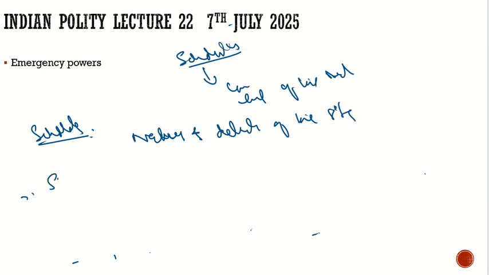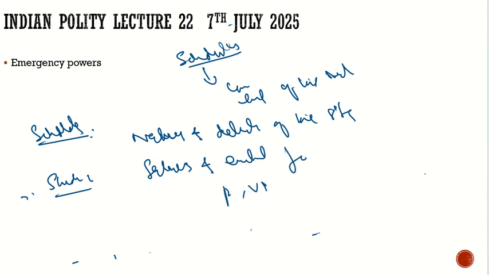Schedule 2 contains salaries and emoluments. For whom? For the president, the vice president, the speaker, the deputy speaker, the deputy chairperson, the judges of the Supreme Court and High Court, the CAG, and the governor. It contains their salaries and emoluments. So this is what schedule 2 is about.